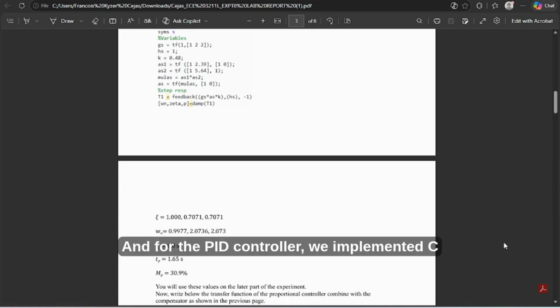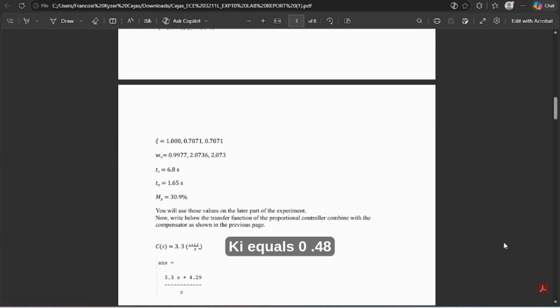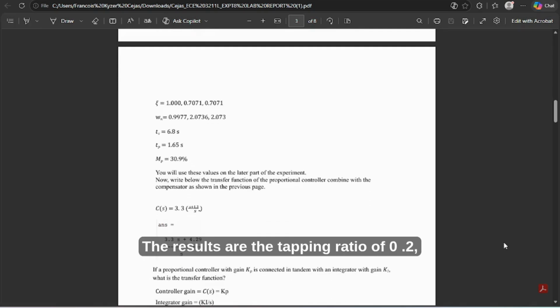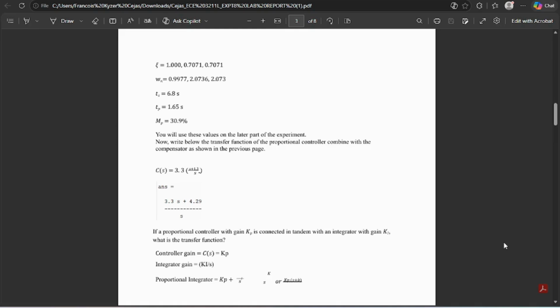For the PID controller, we implemented a C of s of 0.48 times (s plus 2.39) times (s plus 5.64) over s, and this expanded to KD equals 0.48, KP equals 3.854, and KI equals 6.47. The results are a damping ratio of 0.2, omega n of 2, a settling time of 6.6 seconds, a peak time of 1.56 seconds, and an overshoot of 32%.